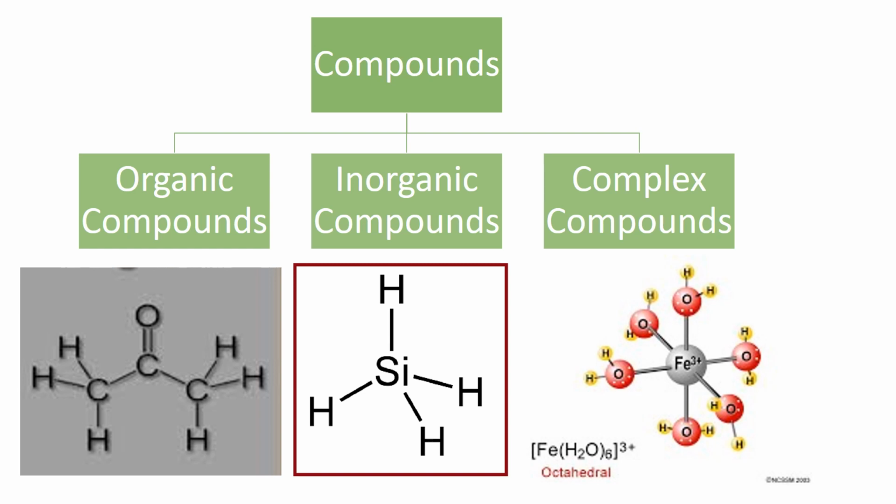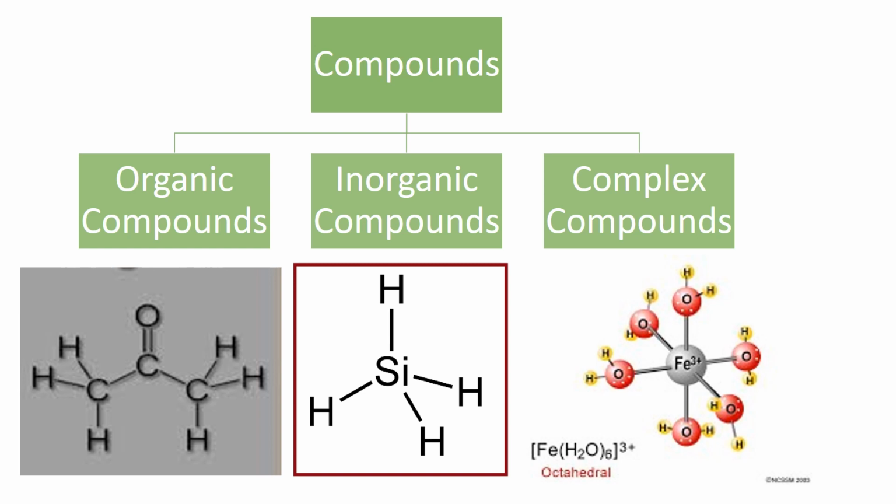Compounds. Compounds can be divided into three: organic compounds, inorganic compounds and complex compounds. Organic compounds are also called carbon compounds. Why? Because the major component in them is carbon, and when you heat them, they leave a black residue which is carbon. What are inorganic compounds? Inorganic compounds are those which lack carbon, and they will decompose or break down only after strong heating.